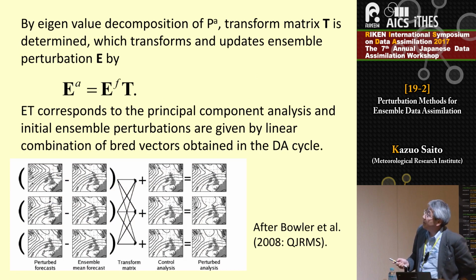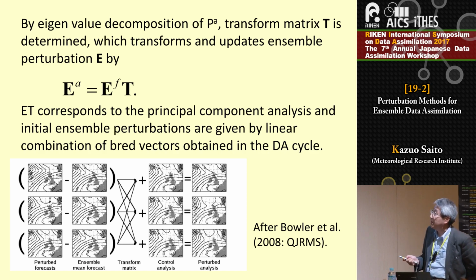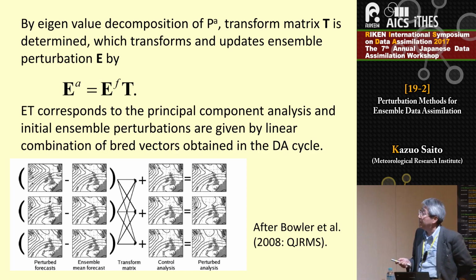By eigenvalue decomposition of analysis error covariance, transform matrix T is determined, which transforms and updates the ensemble perturbation E by multiplying the transform matrix. So ensemble transform corresponds to the principal component analysis, and initial ensemble perturbations are given by a linear combination of Breeding vectors obtained in the former data assimilation cycle.